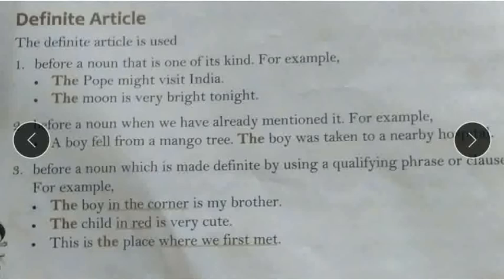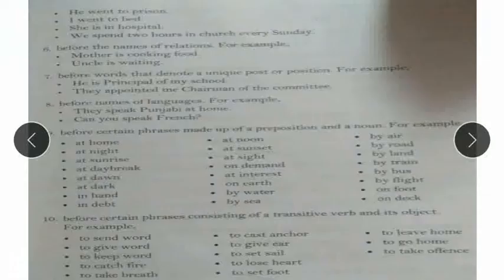Now look at some more rules for the definite articles. He went to Parisian. He went to Parisian. Something has gone wrong here, children.